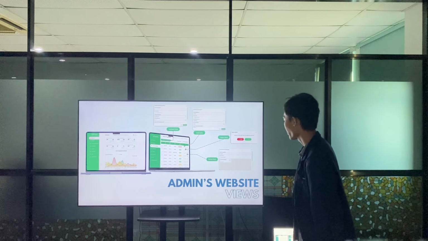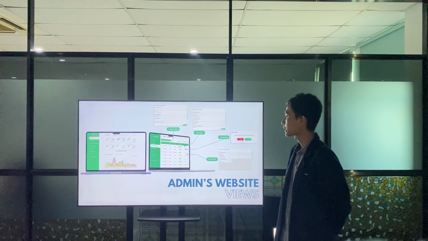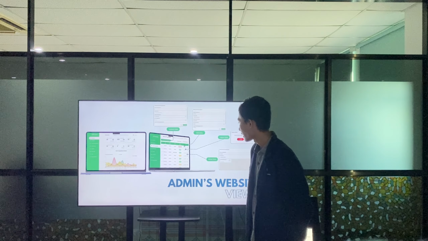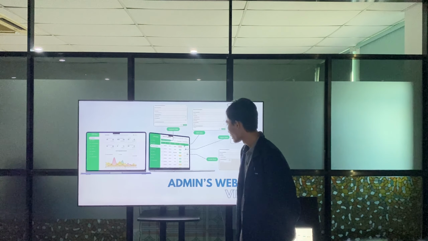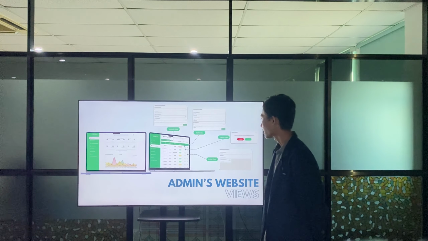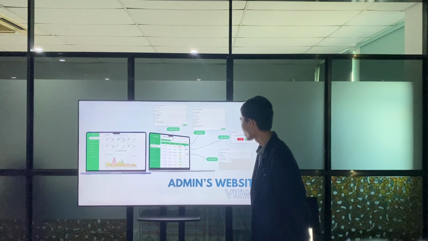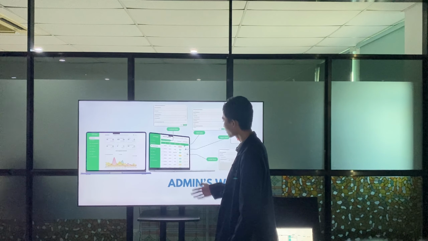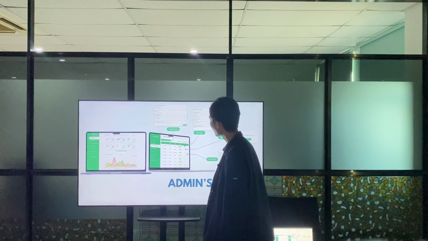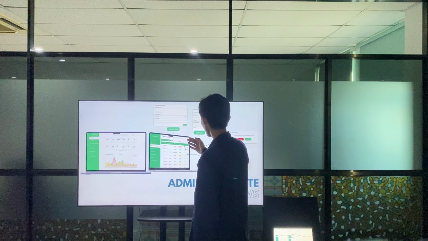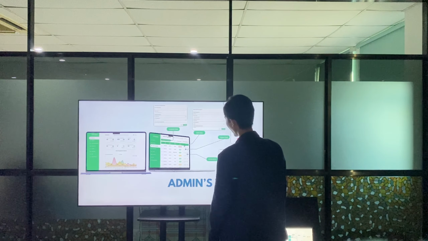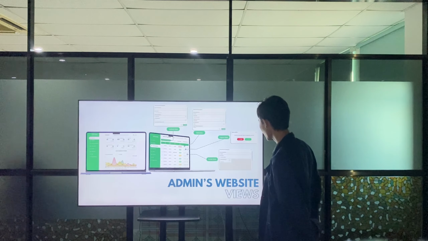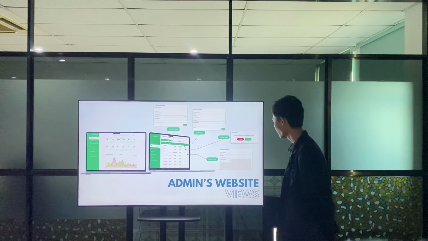Okay, next is the admin website views. In these views, the admin can manage various data such as complaints, transportation information, and then there are waste bank, TPS location, user admin data, and worker data. So this is the dashboard, and then this is the list data table, and then this is the add modal for the data, and this is the edit modal for the data, and next is the delete modal, and last is the detail data. Next.